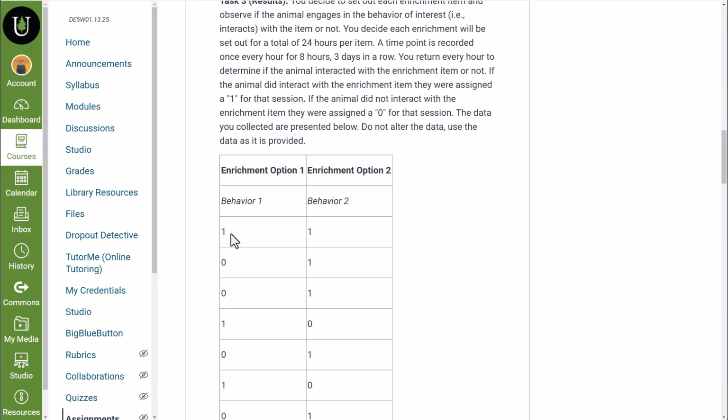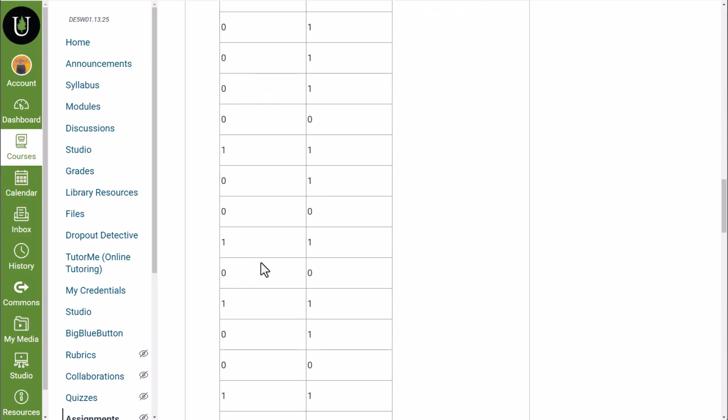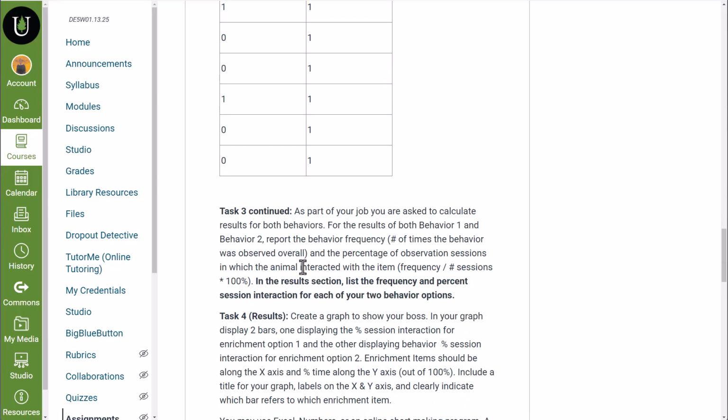In 1, they interacted with the ball here. They did not interact with the ball down here. These are all your data for that period. Now what you want to do is to take that information and create a graph of it. First, before you can do that, you're going to look at the frequency of the behavior and the percentage of the amount of time that the organism engaged in that particular behavior.